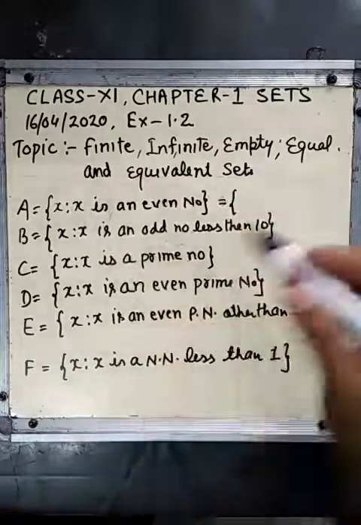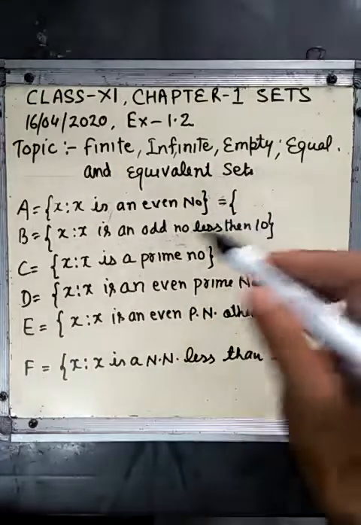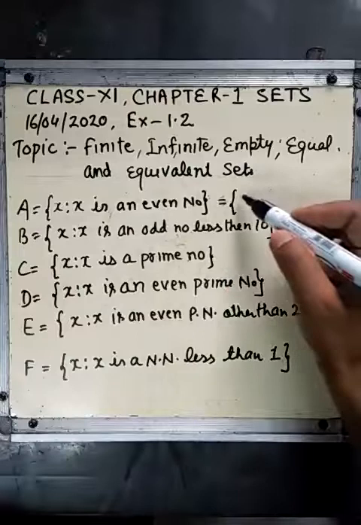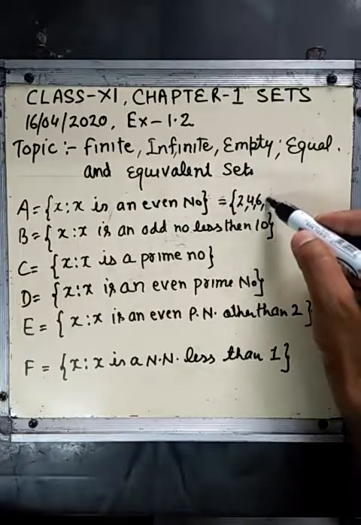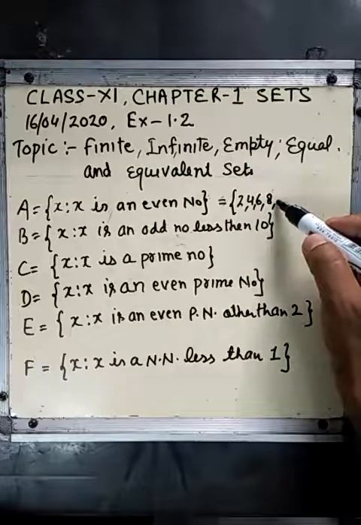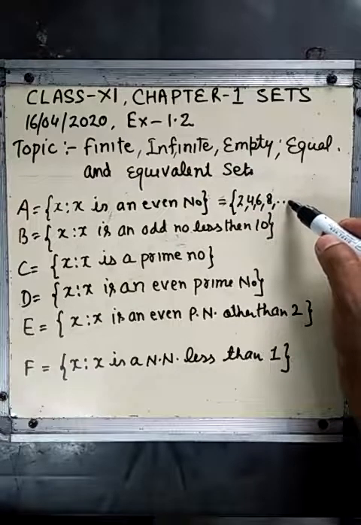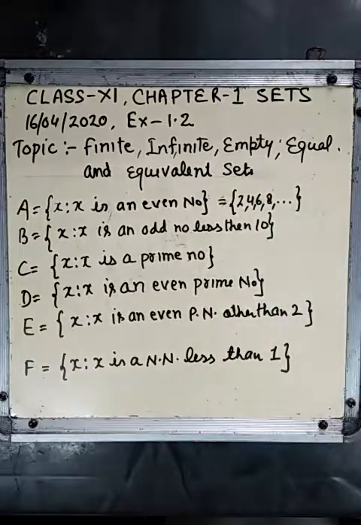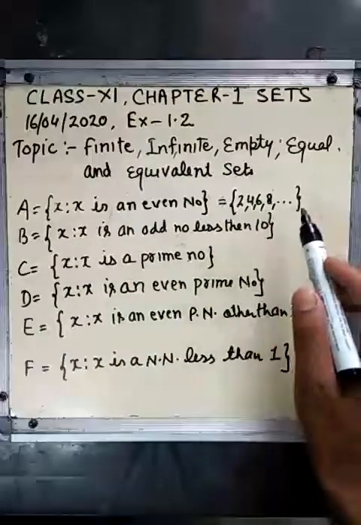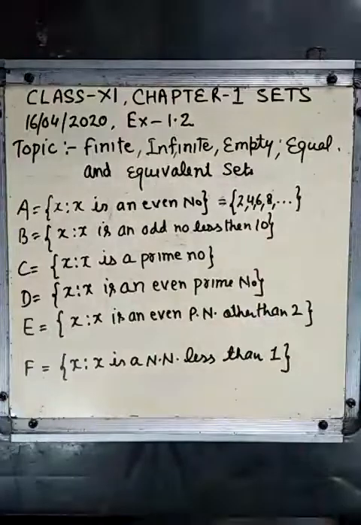We are discussing natural numbers, so we have to write even numbers in natural numbers starting from 2, 4, 6, 8, and it will continue. We put 3 dots, which means it will continue. So which type of set is this? This is an infinite set because the number of elements is infinite.